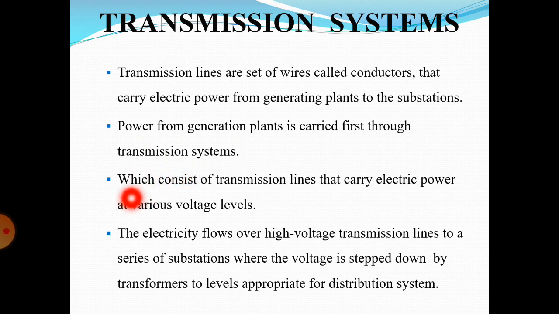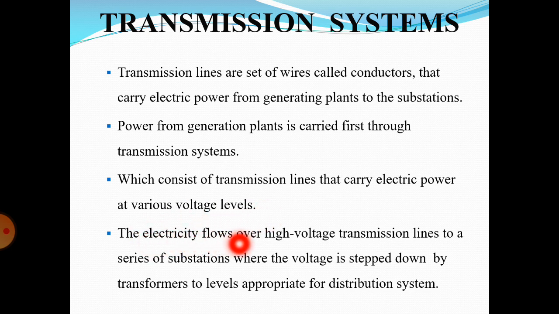Next, which consists of transmission lines. The transmission system consists of transmission lines that carry electrical power at various voltage levels.